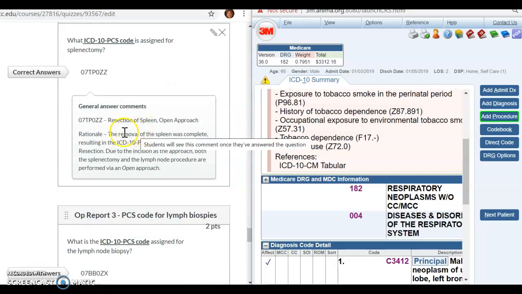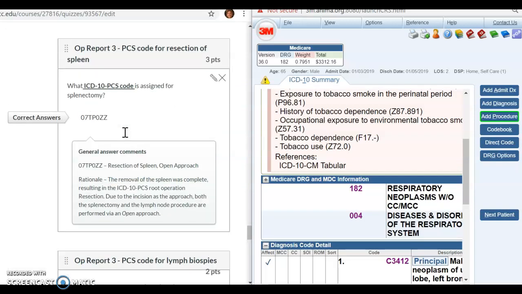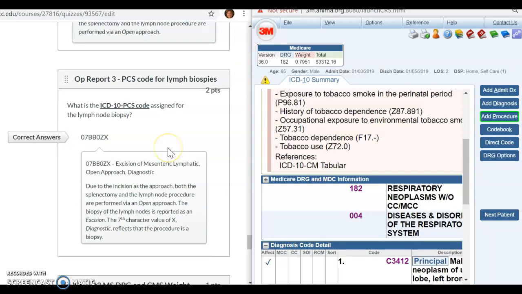The other thing here I want to talk about is the root. This one here a few people had wrong. It's resection of the spleen. Not a lot of you, but some of you had excision. Let's talk about the different things here. Keep in mind, resection means they're taking the whole spleen out. Excision would mean they're only taking part of it out. So go back and review your roots. It will help a lot.